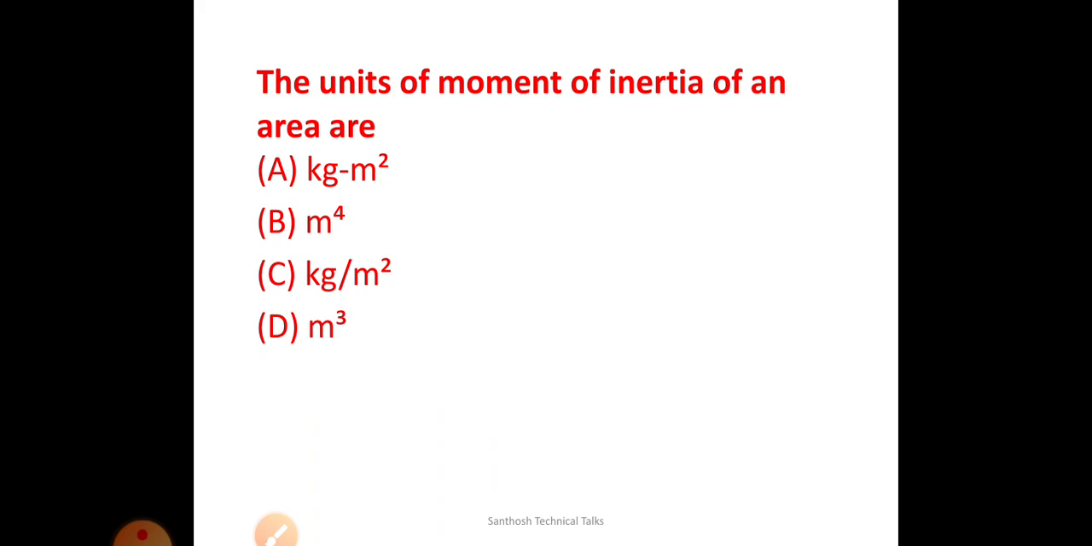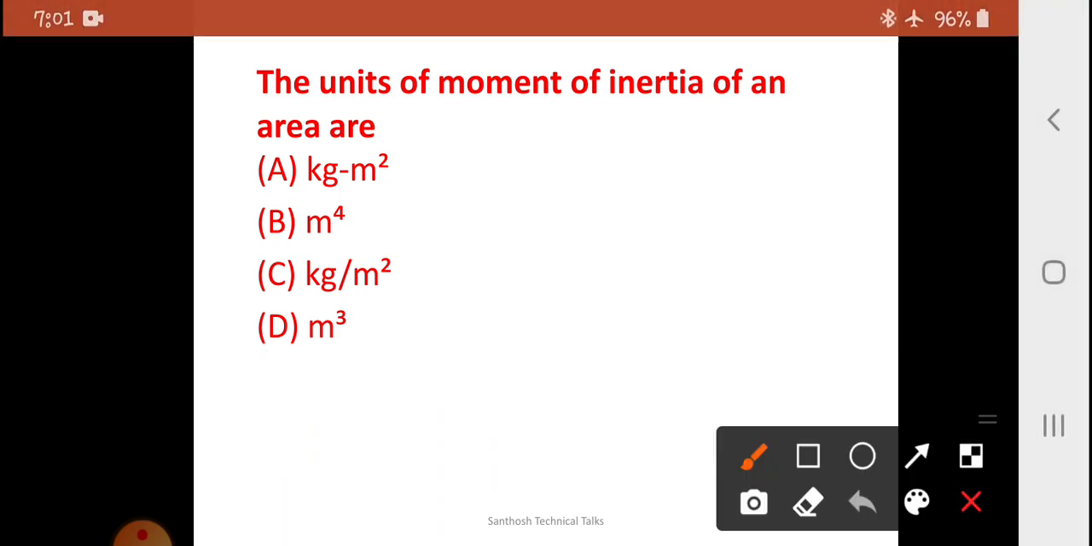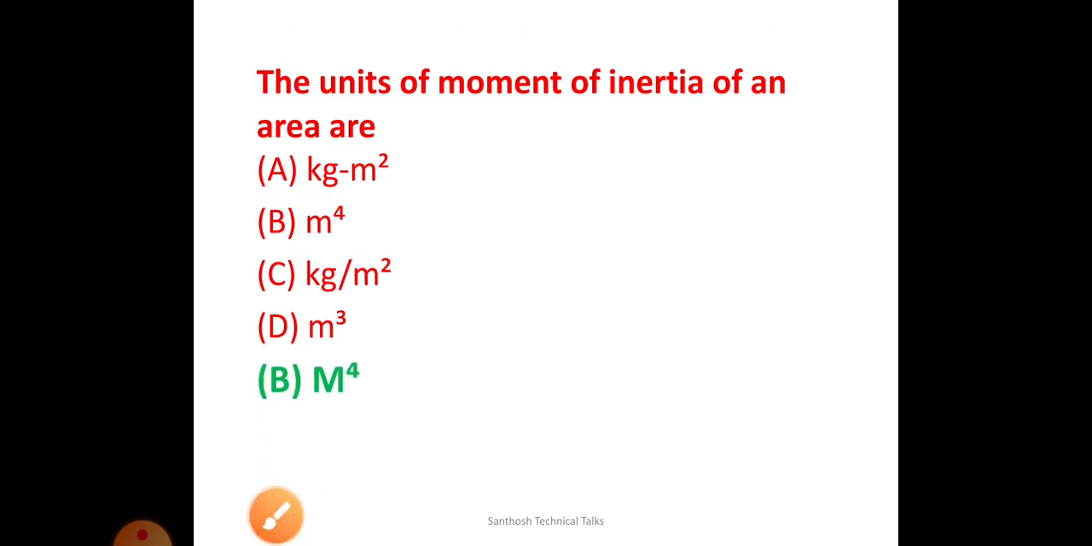Next, the unit of moment of inertia of an area. Area moment of inertia is in meter power 4, and mass moment of inertia is in kg meter square. You can remember this. The unit of mass moment of inertia is kg meter square.